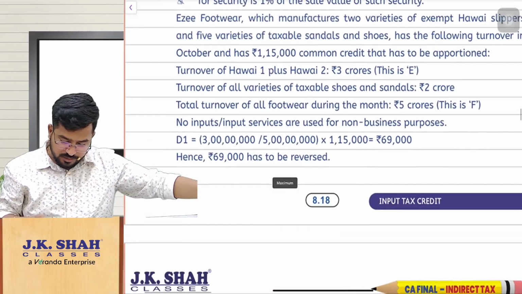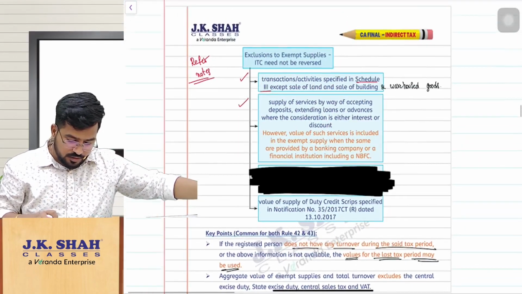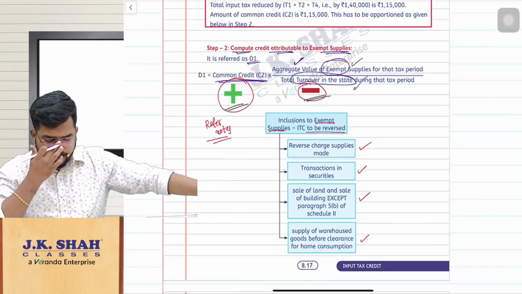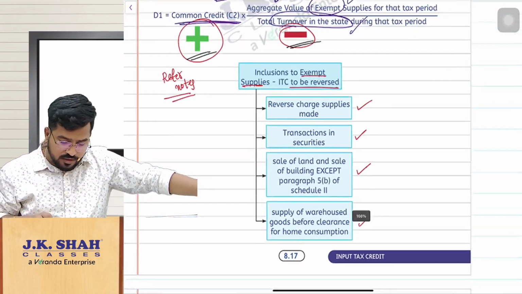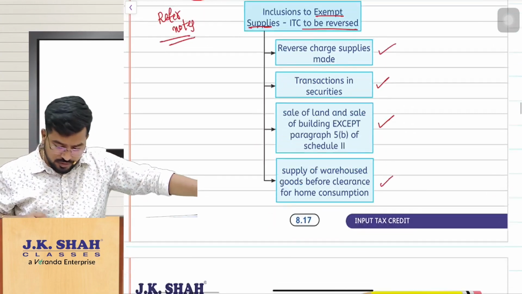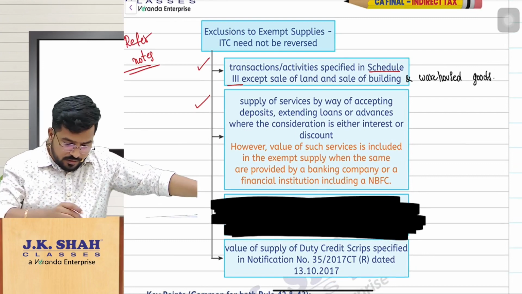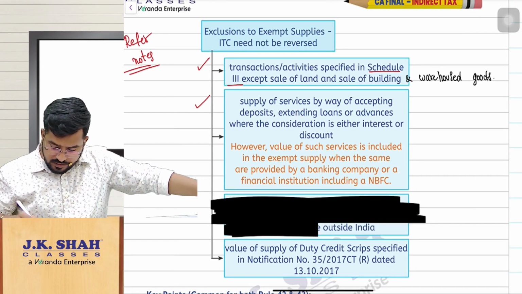In our material, page number 8.18. So if you see here, for the purpose of calculating the credit attributable to exempt supplies, we have seen some inclusions and exclusions in exempt supplies. And in the exclusions of exempt supplies, already we have discussed in our class.